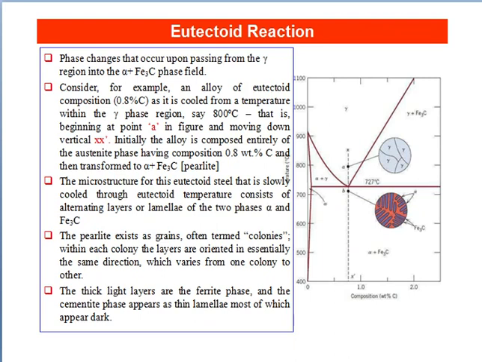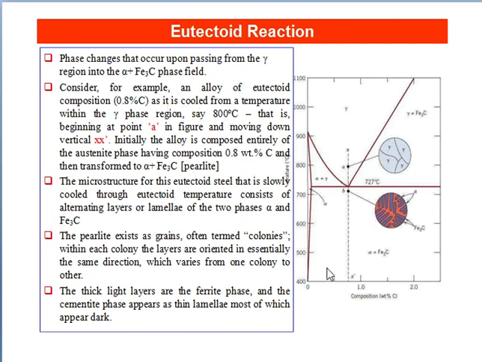Eutectoid reaction: phase changes that occur upon passing from the gamma region into the alpha iron and iron carbide phase field. Consider, for example, an alloy of eutectoid composition, 0.8% carbon.